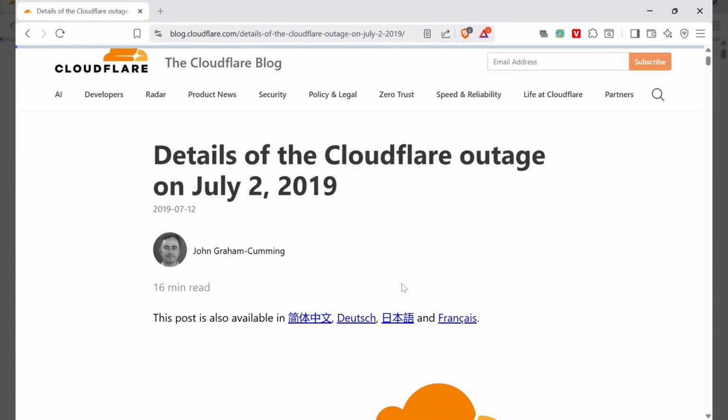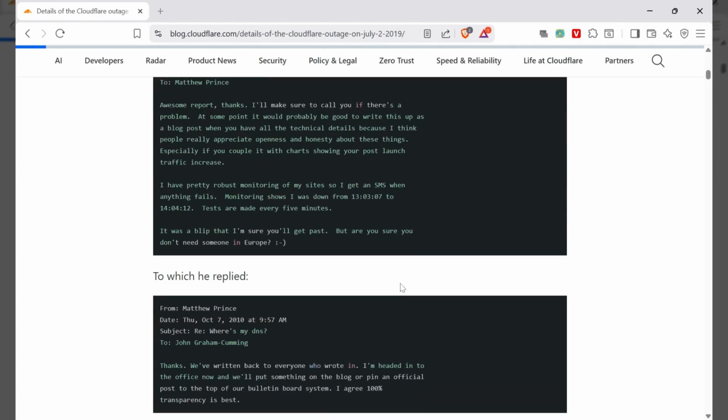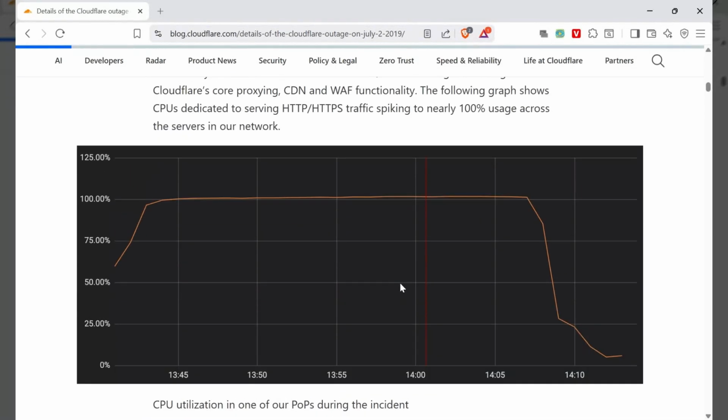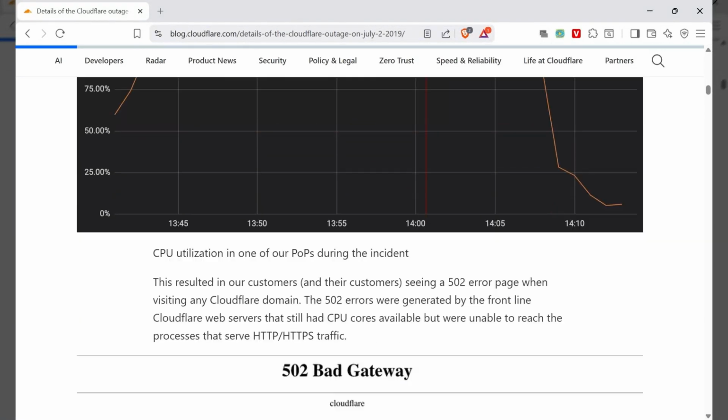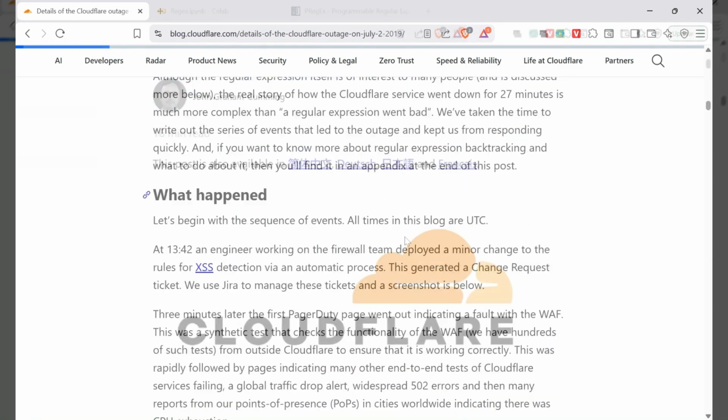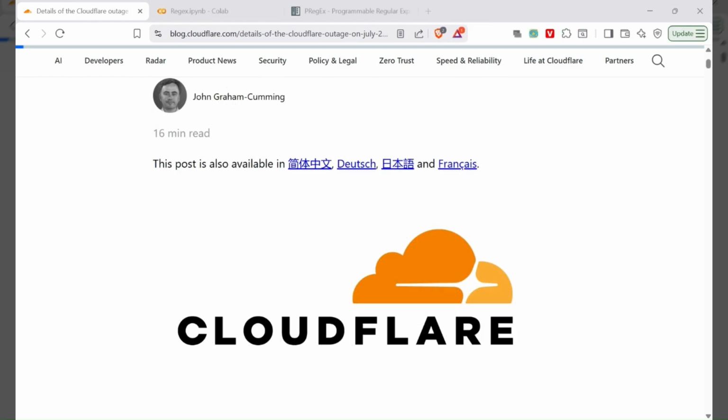In 2019, one tiny Regex rule disrupted Cloudflare, causing a major outage that briefly disrupted nearly 80% of the internet traffic. And even today, Regex is still the backbone of how text is parsed, filtered, and understood, including inside modern LLM pipelines. But here is the problem. Regex is very hard to read and write. What if I told you there is a Python package that makes regex as readable as plain English?